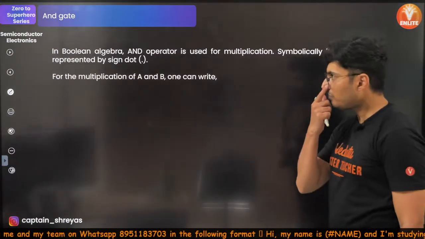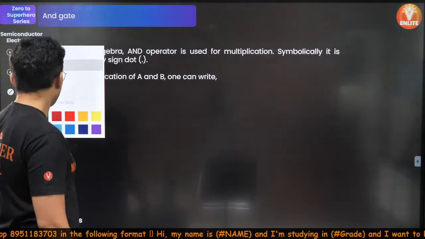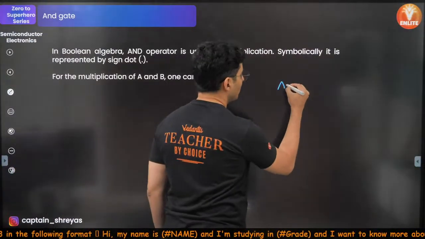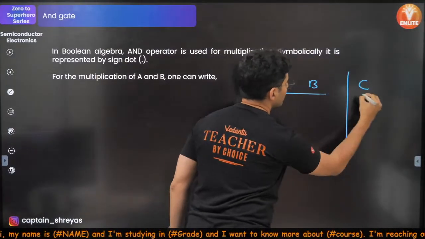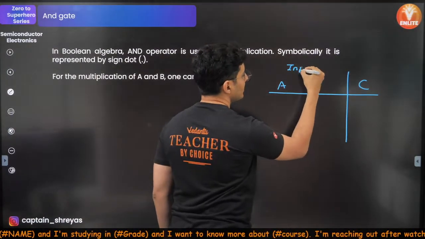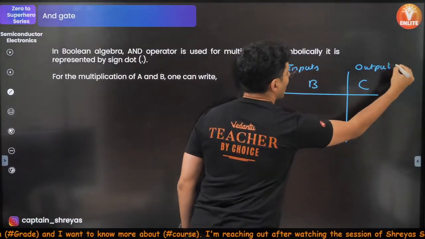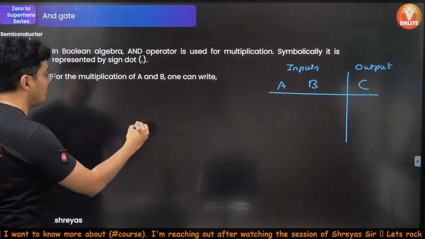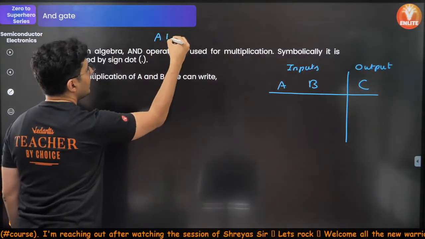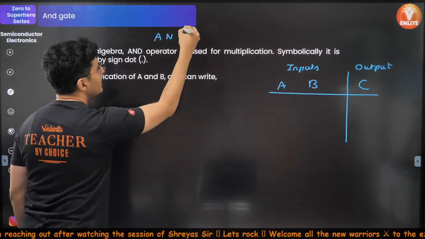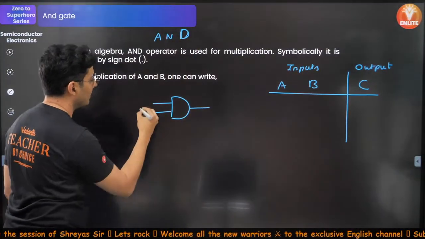Next, AND operation. So let's see the truth table. Input, input, output. These two are inputs. This is my output. What is the symbolic way of representing it? AND. A, N, D. Do you see the D? Just use the D. That's it. That's an AND gate. Input, output.